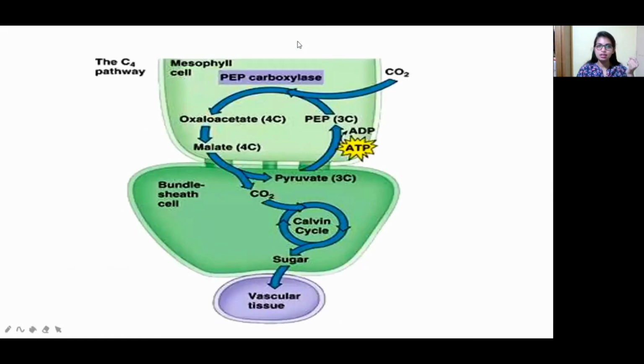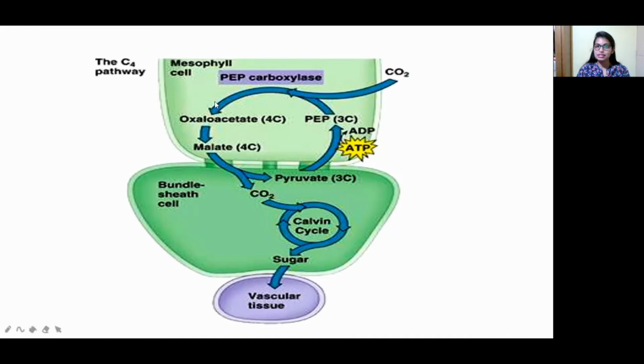So see, this is the C4 pathway. Why is the C4 pathway happening? It happens in plants. During photosynthesis, this cycle will be happening. To produce sugar, glucose, plants also need food, prepared for their own use. So for that, the C4 pathway is happening. So how is it happening?